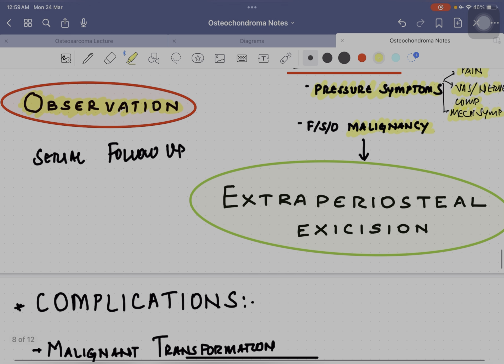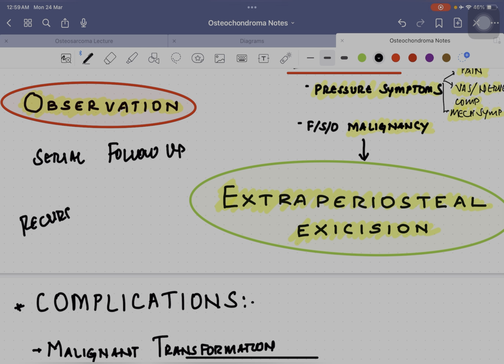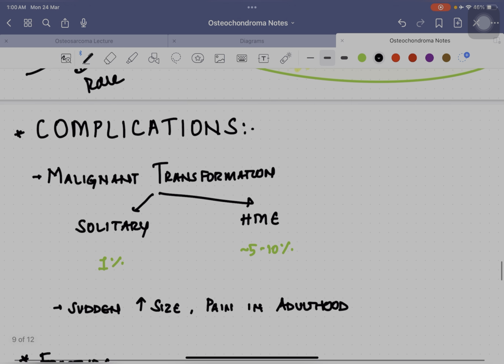Here the surgery that is done for osteochondroma is extraperiosteal excision. Another important point we should know is the recurrence. The recurrence is very rare, and it is usually not a recurrent tumor unless it is not completely excised.